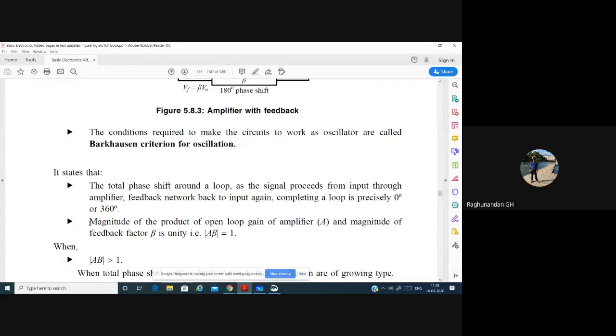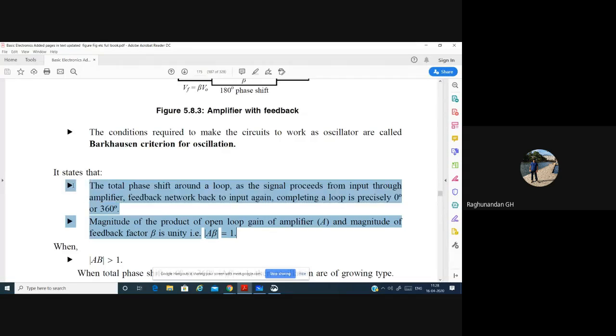Next one, the magnitude of the product of the open loop gain of the amplifier A and the feedback factor beta is unity. The magnitude of the product of gain and feedback factor should be equal to unity. So that is what the second statement is. These are the 2 statements you have to write. If it is asked only to state the Barkhausen criteria for 2 marks, then the 2 statements are enough. If they ask to explain the Barkhausen criterion, then write this diagram. You have to state these 2 statements.